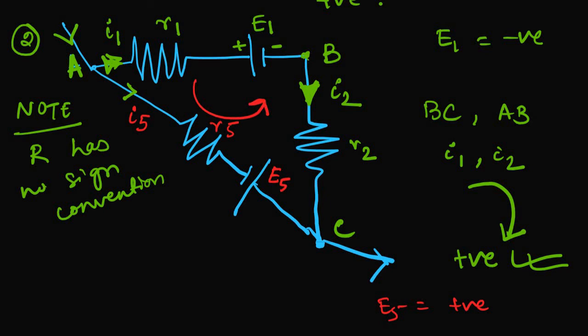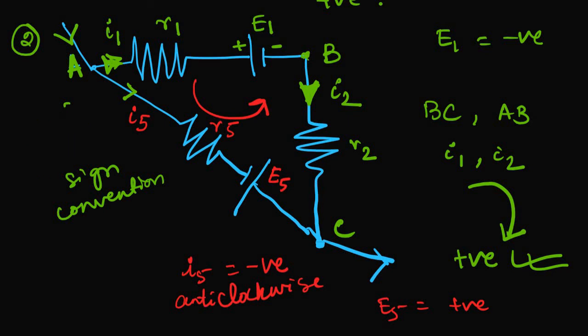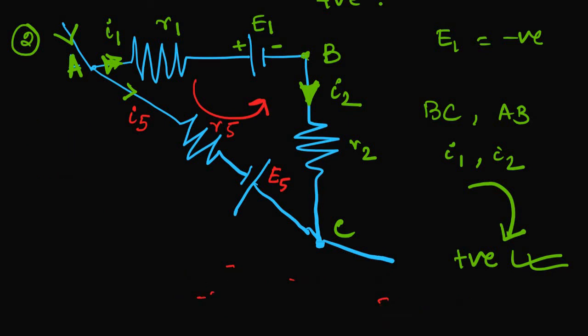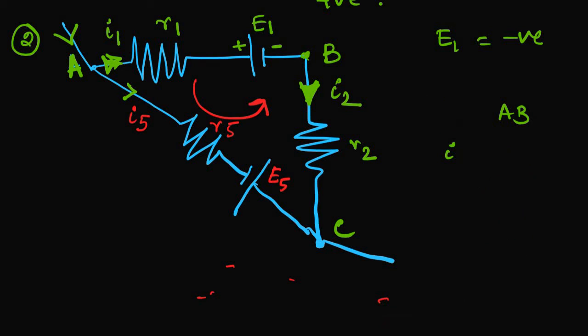This is anti-clockwise, so I5 will be taken as negative. Why? Because it was anti-clockwise. Then how will we calculate? We will calculate according to the sign convention, keeping in mind how the sign conventions vary. Okay, so let's see in mesh ABC how things vary.